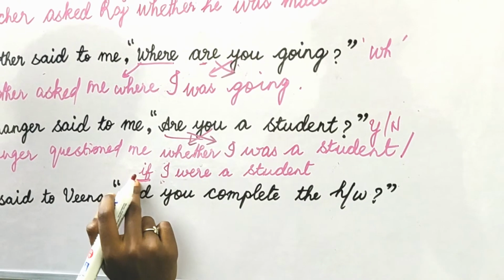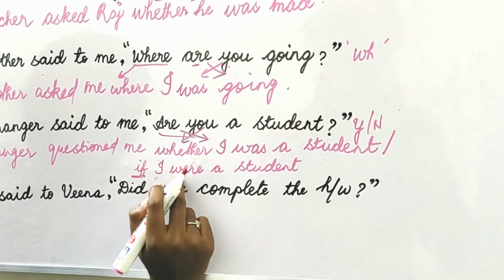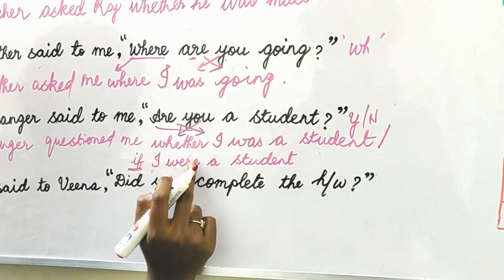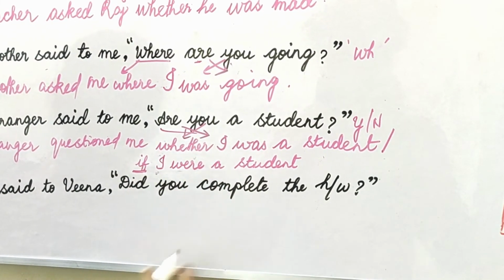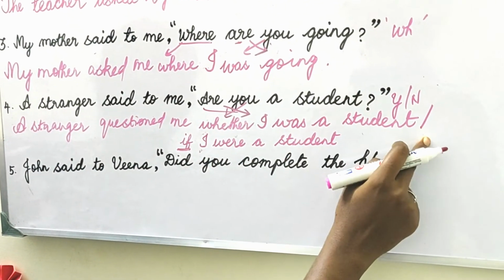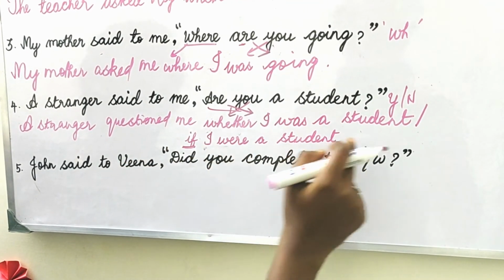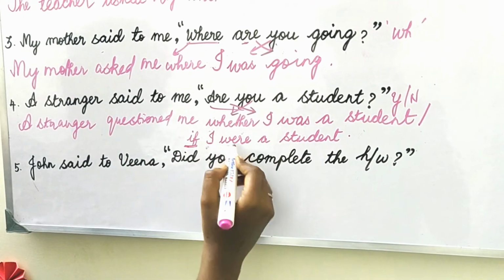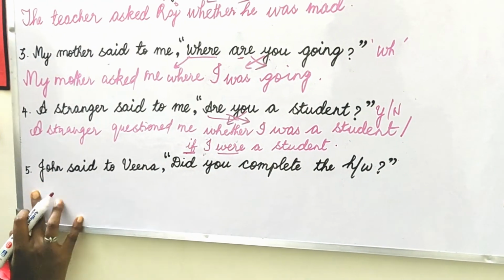So don't forget, better you can use whether itself rather than if. So read this: a stranger questioned me whether I was a student, or a stranger questioned me if I were a student. This is the only difference. If you select if, you should use the plural auxiliary. That's the only thing.